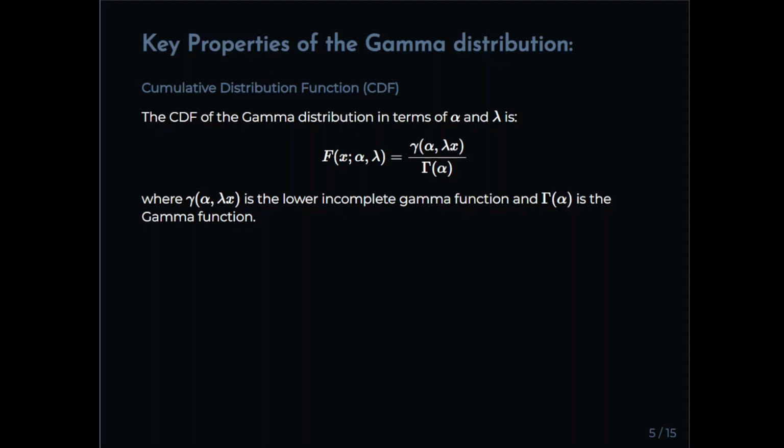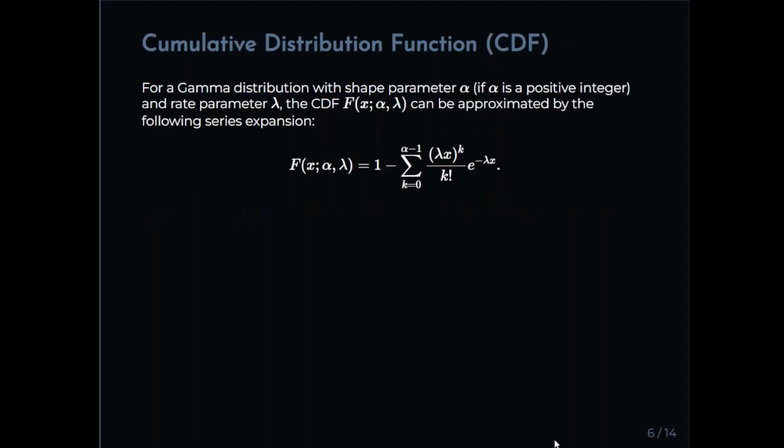So what we're going to do, next slide, is this approximation. For our gamma distribution with a shape parameter alpha, if alpha is a positive integer, and rate parameter lambda, we can approximate the cumulative distribution function as follows. We have 1 minus the summation for k equal to 0 to alpha minus 1 of (lambda x) to the power of k divided by k factorial, times the exponential of minus lambda x. Okay, so we're going to use that one.